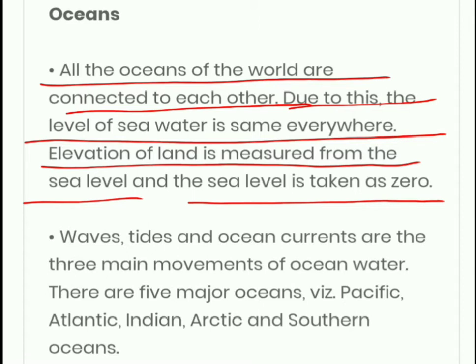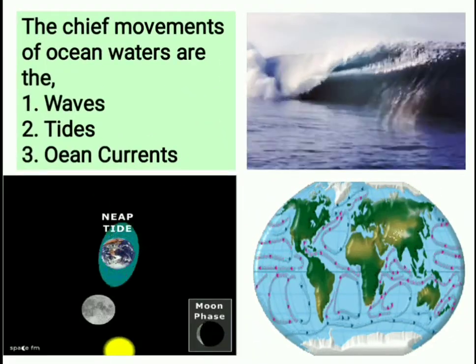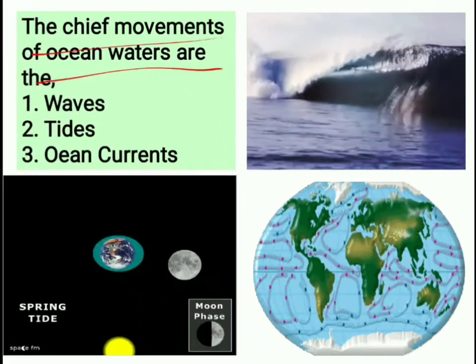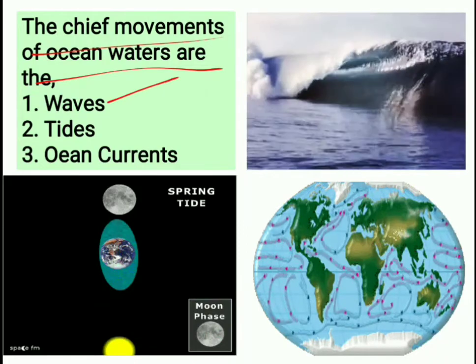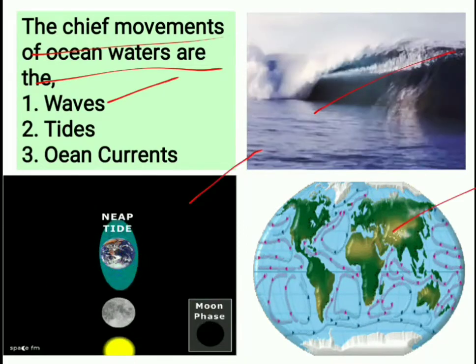So which movements can we observe in the ocean or sea? We observe waves, tides and ocean currents. You studied which are the waves, which are the tides and which are the ocean currents briefly in the 7th grade. So let us begin our discussion. The chief movements of the ocean waters are of three types: waves, tides and ocean currents.